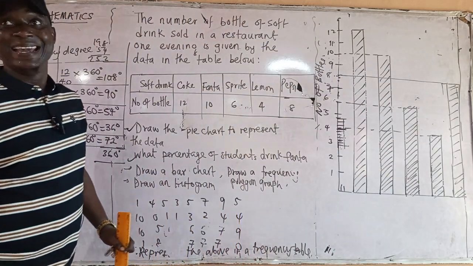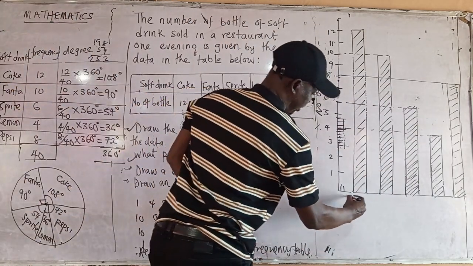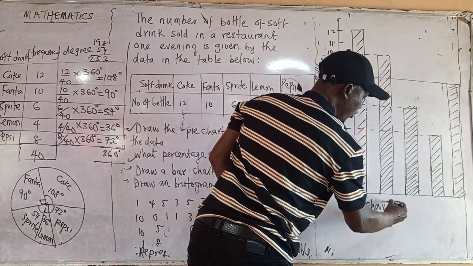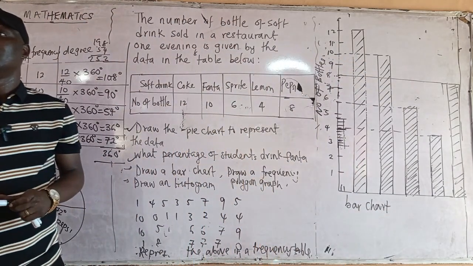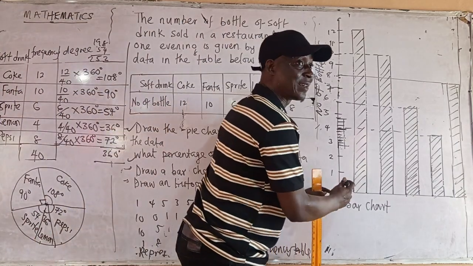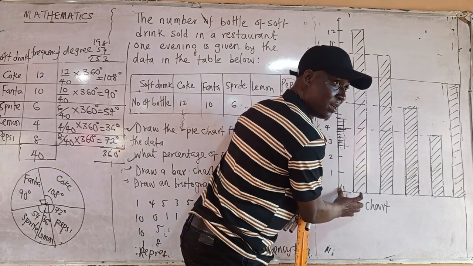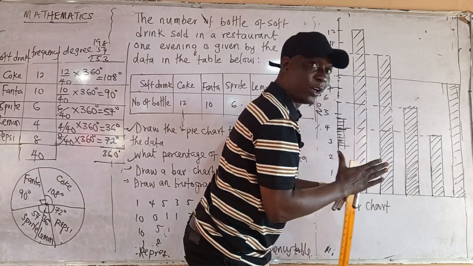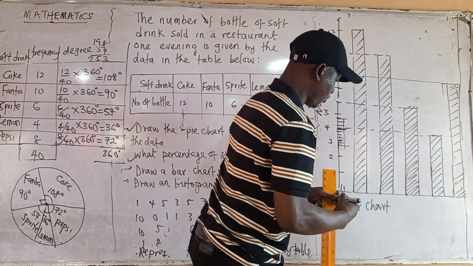So this is a bar chart. Who can tell me the difference between a bar chart and a histogram? Histogram, you don't need to space them, Abi. Histogram will start from here, the same measurement, then close them together. Close them. Something like this.